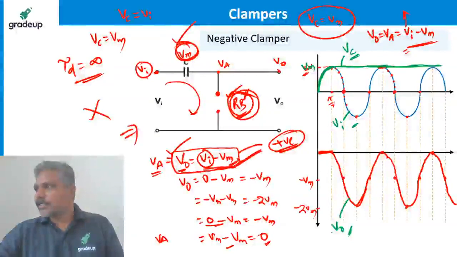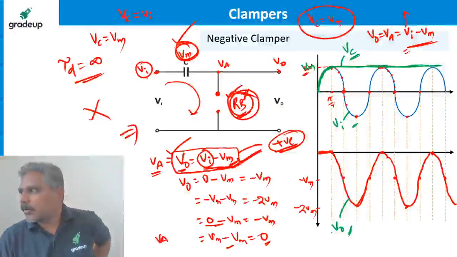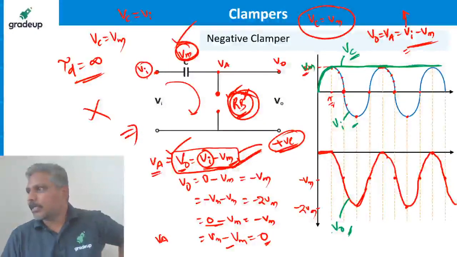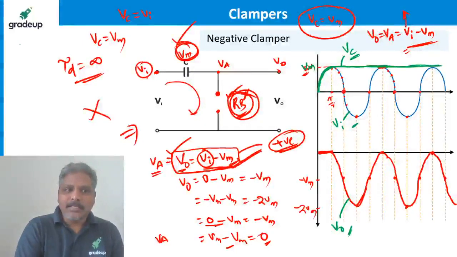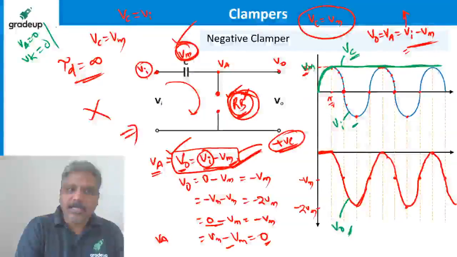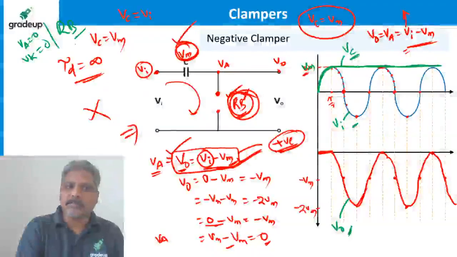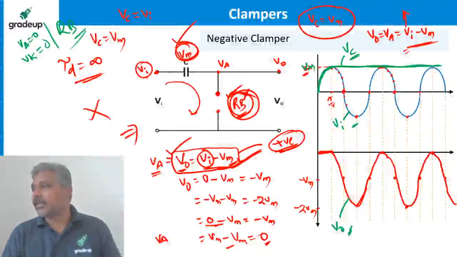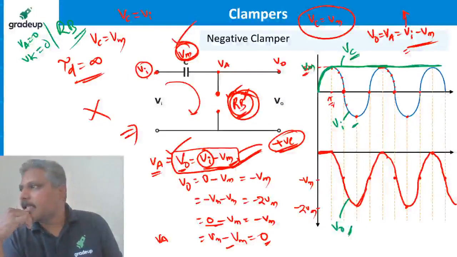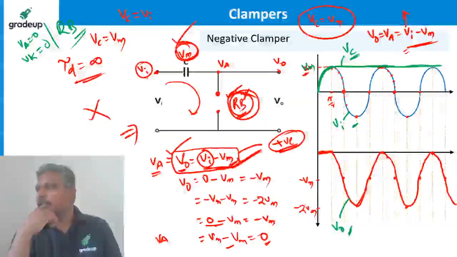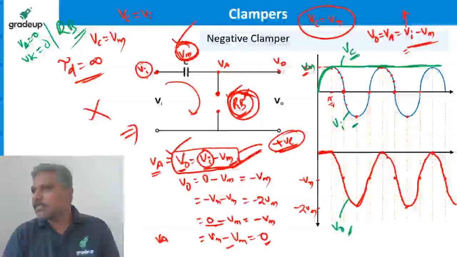Sir, in the clipper, 0 take an anode side, then diode is forward, but here not. No, Meet Chaudhary, there also anode is equal to 0, cathode is equal to 0. Also, we didn't say forward bias, we say reverse bias only. There also it is reverse bias. Anode should be greater, we said always. When VA equal to 0, how is the diode forward bias? VA is not equal to 0.